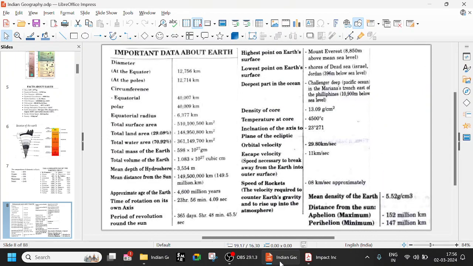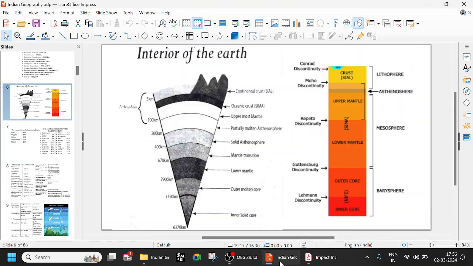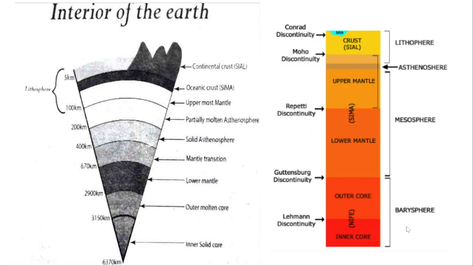So let us look at this. Try to observe: inner core, outer core, lower mantle, upper mantle, and crust. We are looking at around 5 to 100 kilometers.